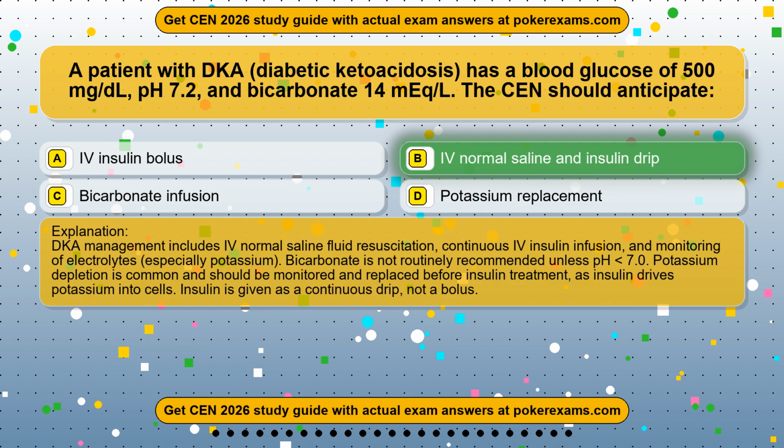DKA management includes IV normal saline fluid resuscitation, continuous IV insulin infusion, and monitoring of electrolytes, especially potassium. Bicarbonate is not routinely recommended unless pH is below 7.0. Potassium depletion is common and should be monitored and replaced before insulin treatment, as insulin drives potassium into cells. Insulin is given as a continuous drip, not a bolus.